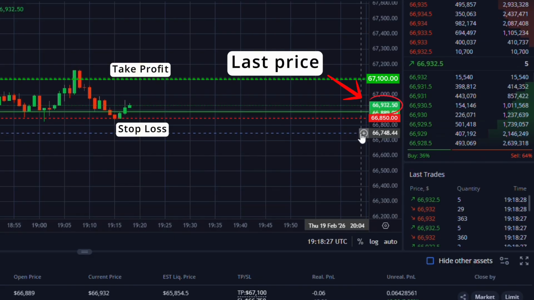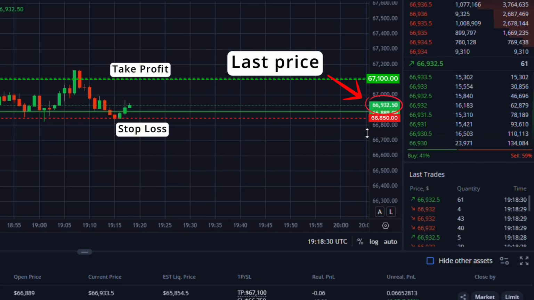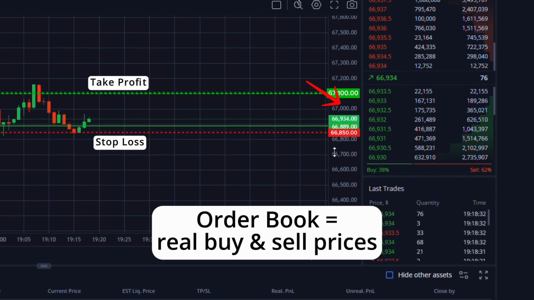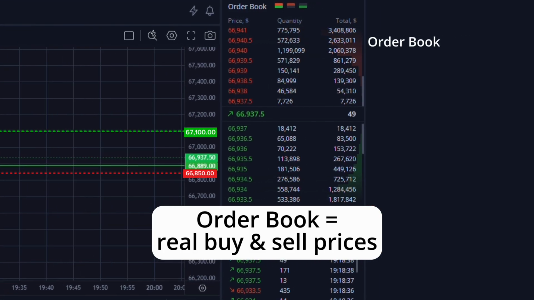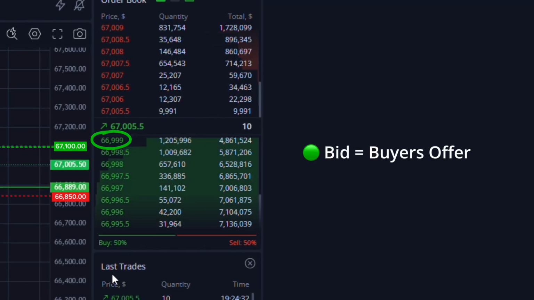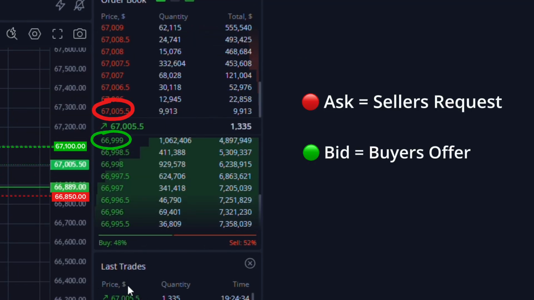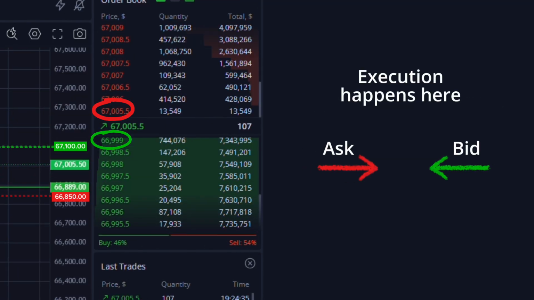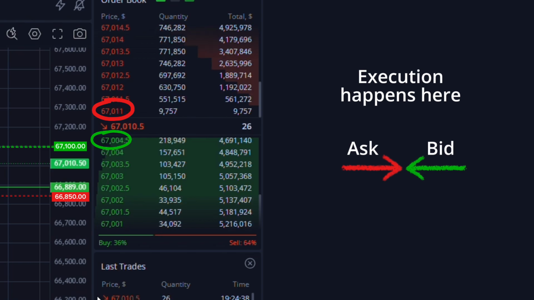But orders don't execute just because the candle touches your level. Orders execute in the order book. This is where real buyers and real sellers place their prices. Bid is the highest price buyers are offering. Ask is the lowest price sellers are requesting. Execution always happens between bid and ask.